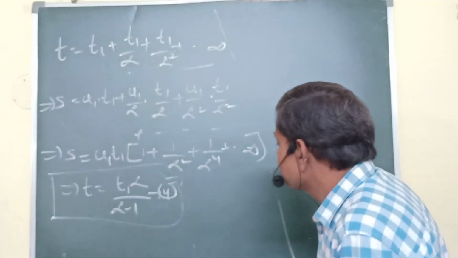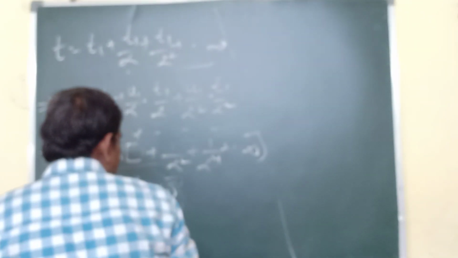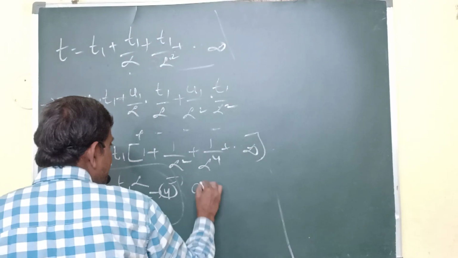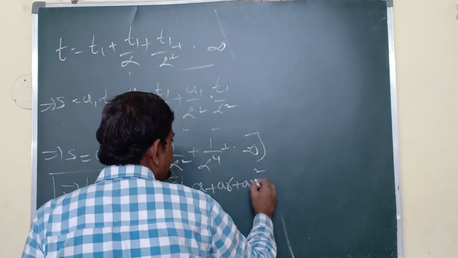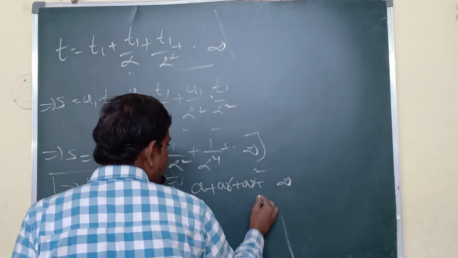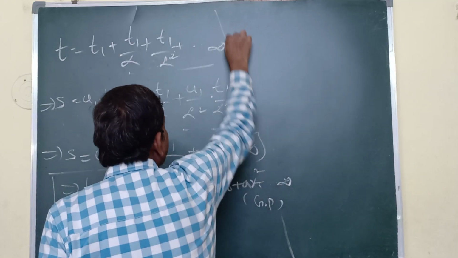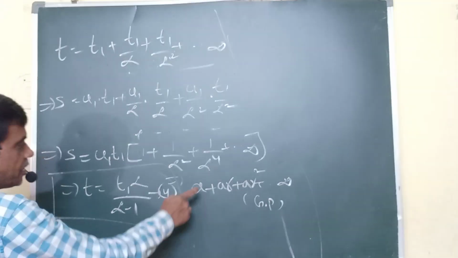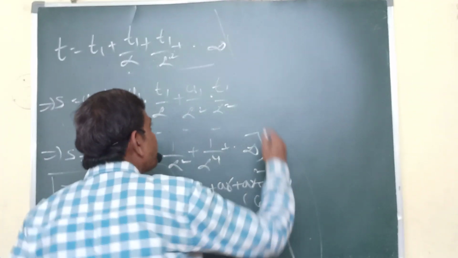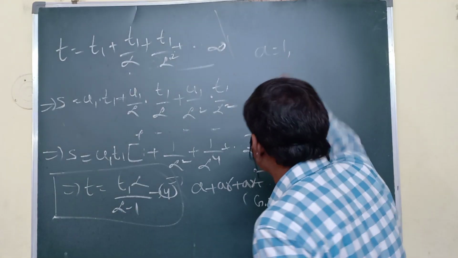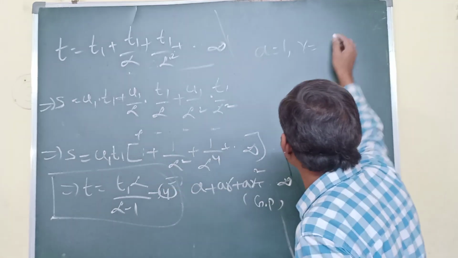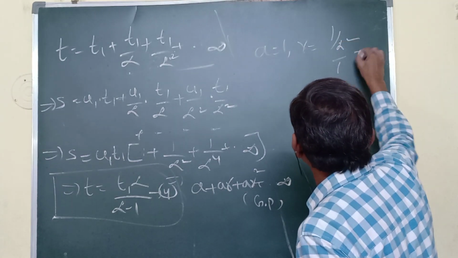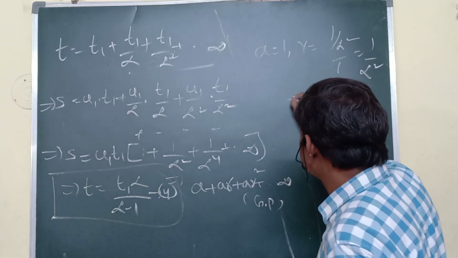Now compare. We had already compared previously like that. What is the formula for GP: a, ar, ar square, up to infinity? This is called GP. Compare: a equals 1. What is the ratio? That equals 1 by alpha square by 1. Again I am getting 1 by alpha square.